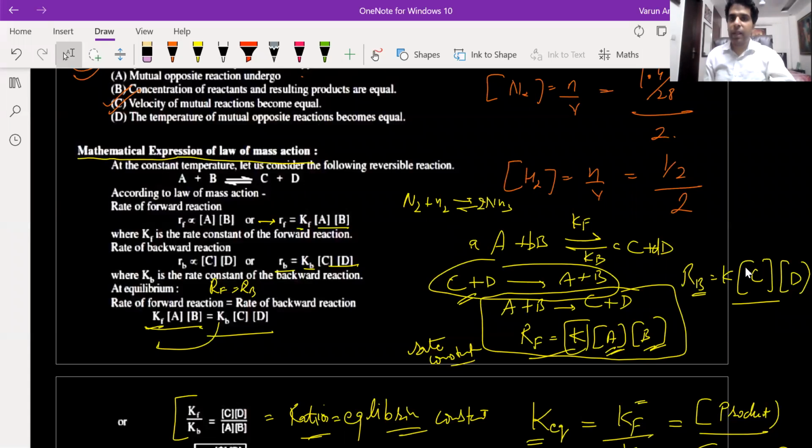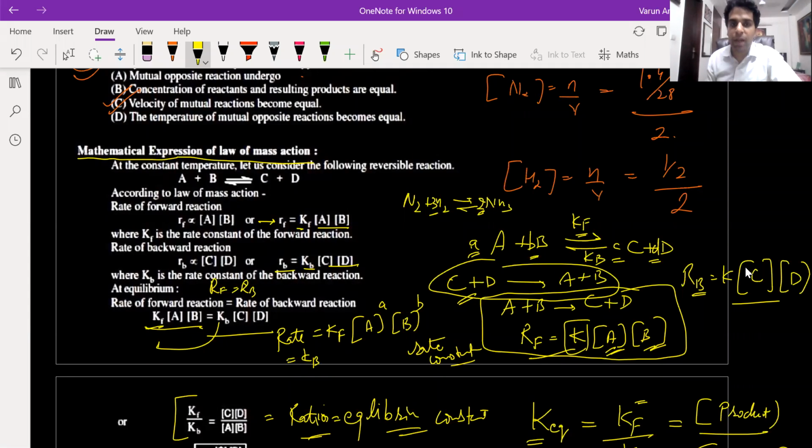If I balance this reaction, this will be 2 and this is 3. These are the stoichiometric coefficients of the balanced reaction. If the stoichiometric coefficients of the balanced reaction are given, then for the forward reaction, the rate will be rate constant times the concentration of reactants raised to the power of their stoichiometric coefficients. Similarly, the rate for the backward reaction will be the backward rate constant times the concentration of products raised to the power of their stoichiometric coefficients.